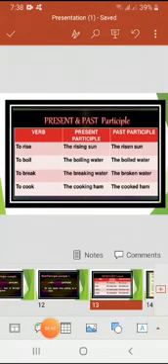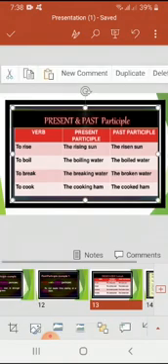The slide on your screens shows present participle and past participle verbs. For example, to rise: present participle, the rising sun; past participle, the risen sun. To boil, the boiling water, the boiled water.